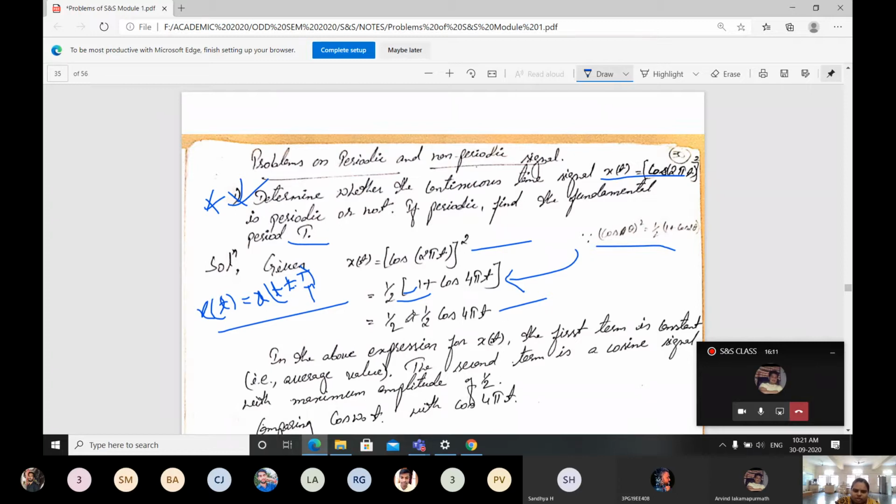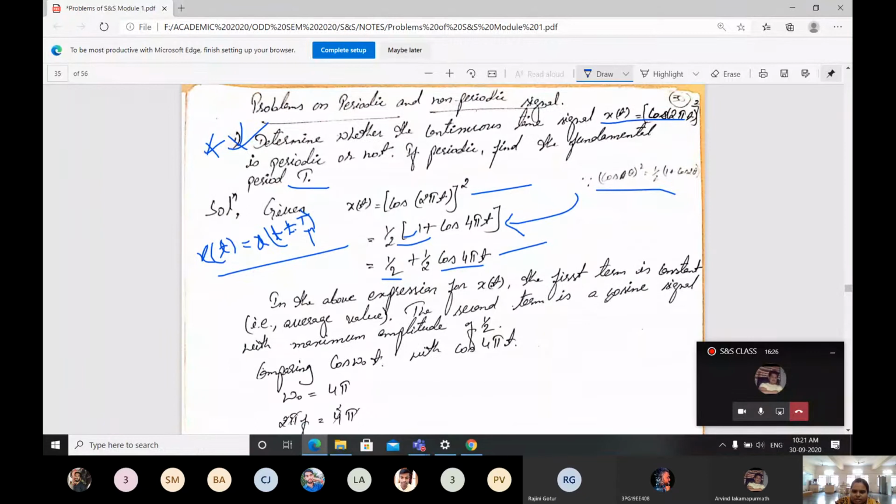Next, in the above expression of x(t), the first term is a constant value, that is the average value. The second term is a cosine signal with maximum amplitude 1/2.